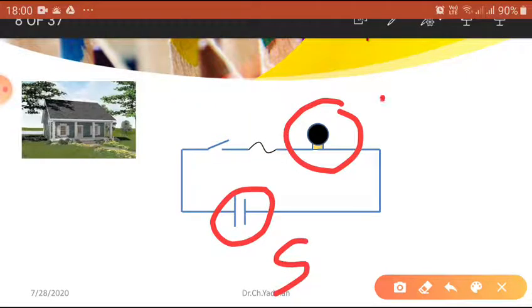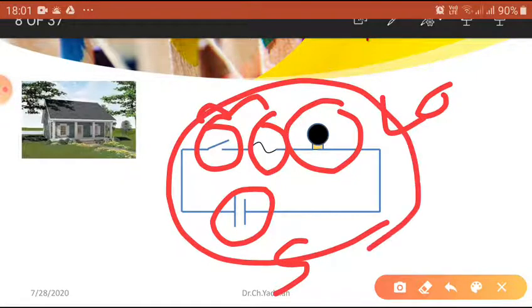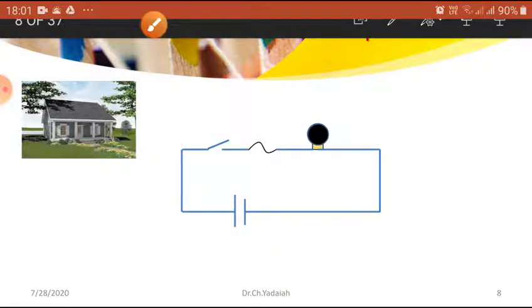Source and load are connected to the controlling switch and protecting fuse. These two are the switchgear and protective equipment. They can protect the whole circuit from overload and short circuit for a low voltage system.